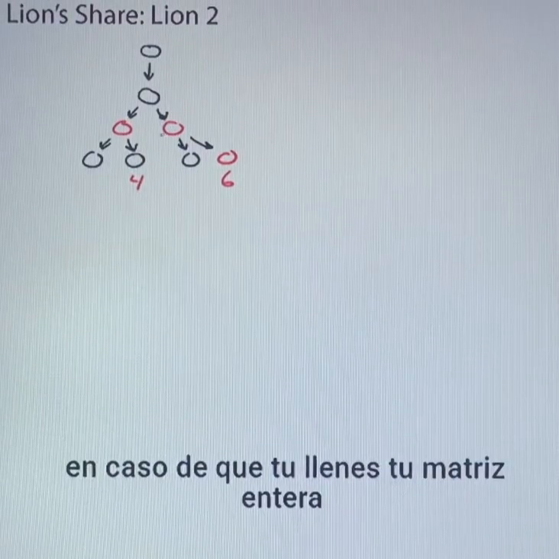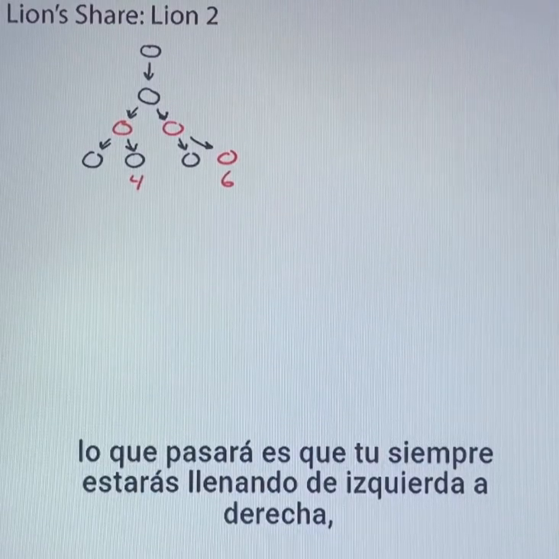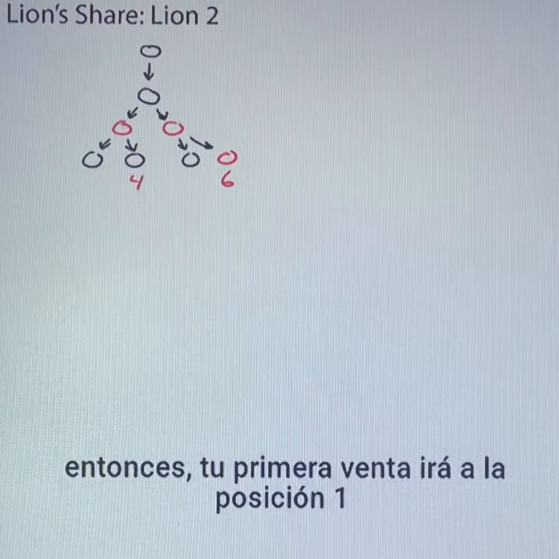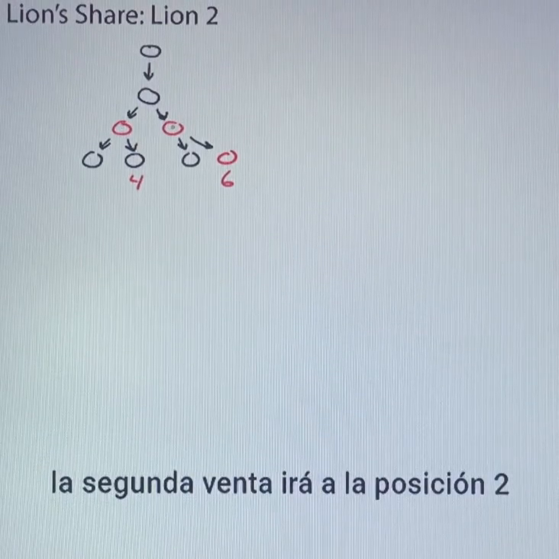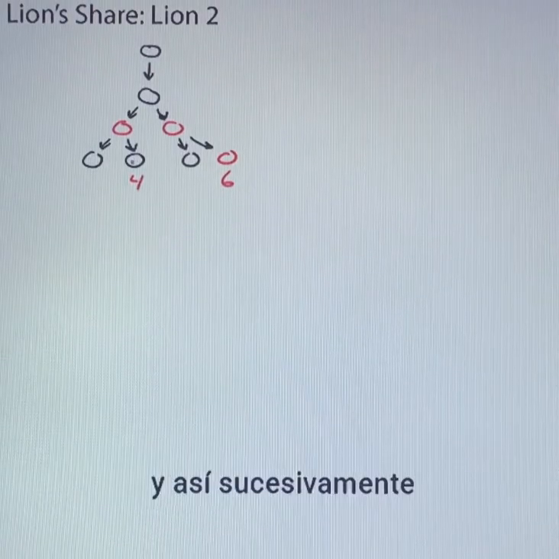In the event that you fill your entire matrix, you'll always be filling from left to right. So your first sale will go to position 1. The second sale will go to position 2. The third sale will go to position 3. The fourth sale to position 4, and so on.